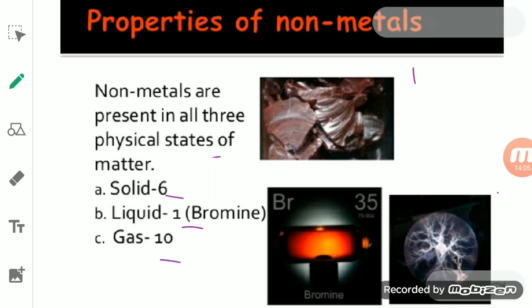And you see here, out of the 17, 10 non-metals exist in a gaseous state at room temperature. So by this you are able to understand that non-metals are present in all three physical states of matter, that is solid, liquid and gases.